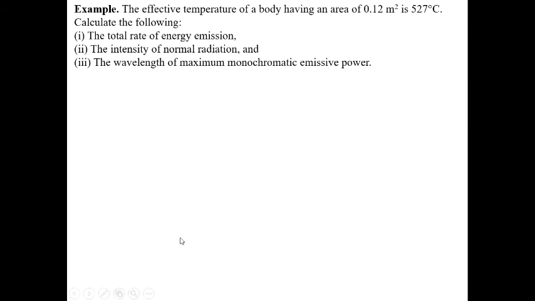Now let's do a problem. The effective temperature of a body having an area of 0.12 meter square is 527 degrees centigrade. Calculate the following: the total rate of energy emission, the intensity of normal radiation, and the wavelength of the maximum monochromatic emissive power. So first we find the total rate of energy emission, which is sigma A T to the power 4.